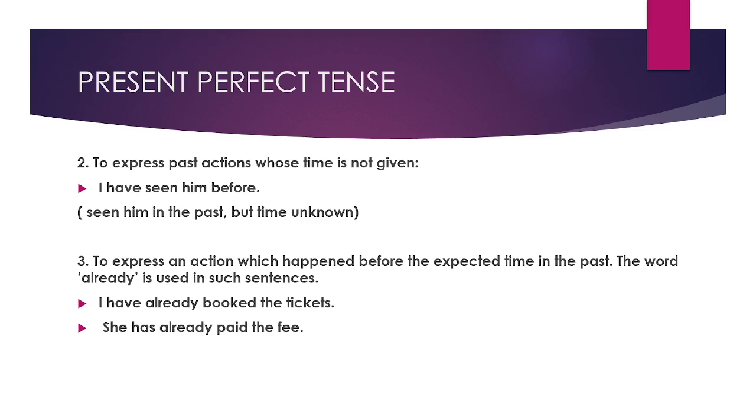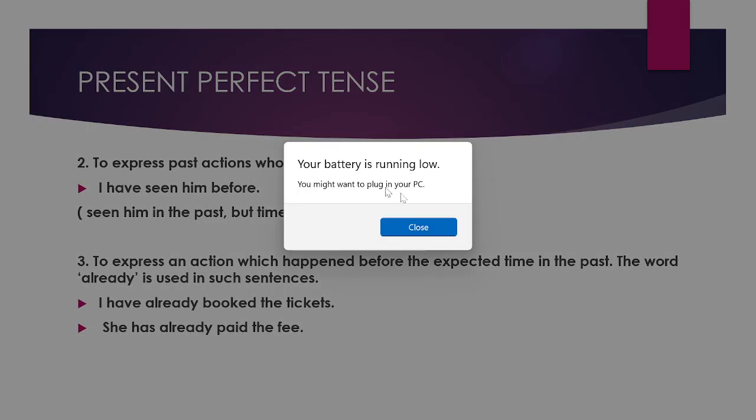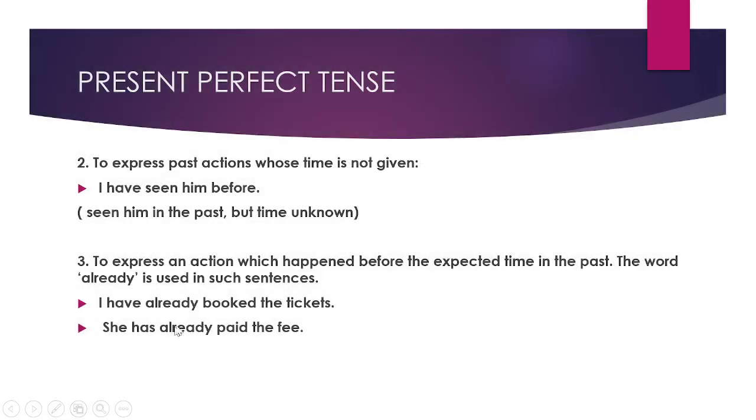For example, I have already booked the tickets. Similarly, she has already paid the fee. So here you can see, I have already booked the tickets. So subject plus have plus booked is the V3 plus the tickets is the object. So already is an additional word. Similarly, she has already paid the fee. So she is the subject plus has. She is singular, so you are using has plus paid is the V3 plus the fee is the object. This is how present perfect tense is used.